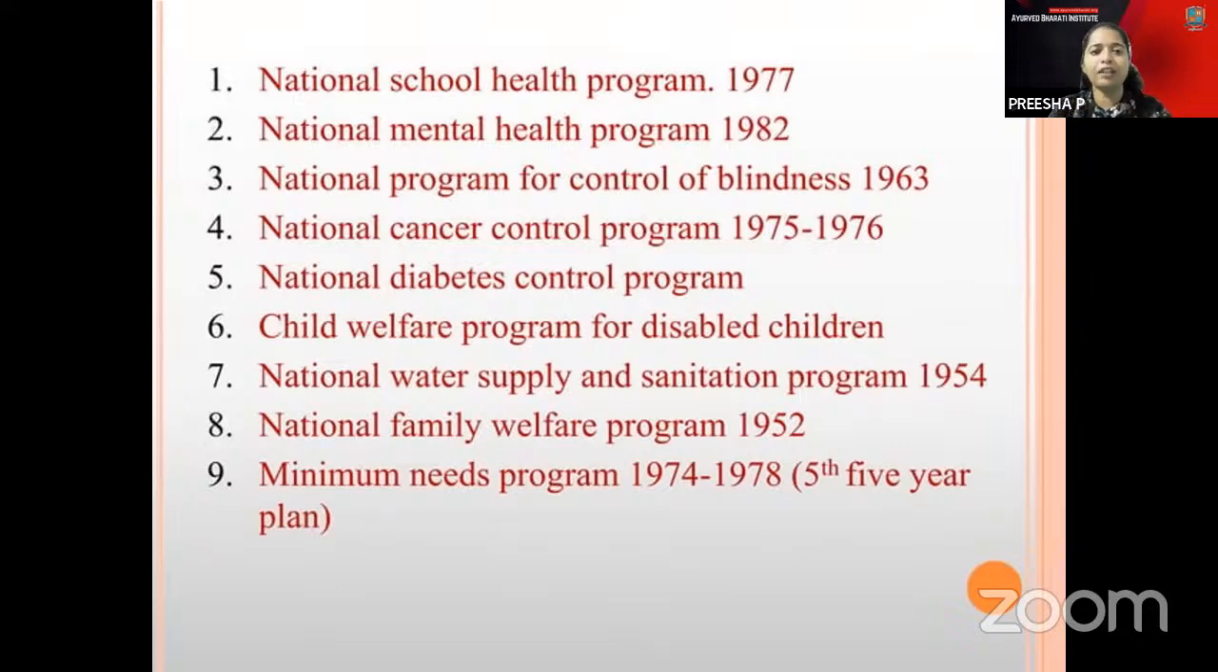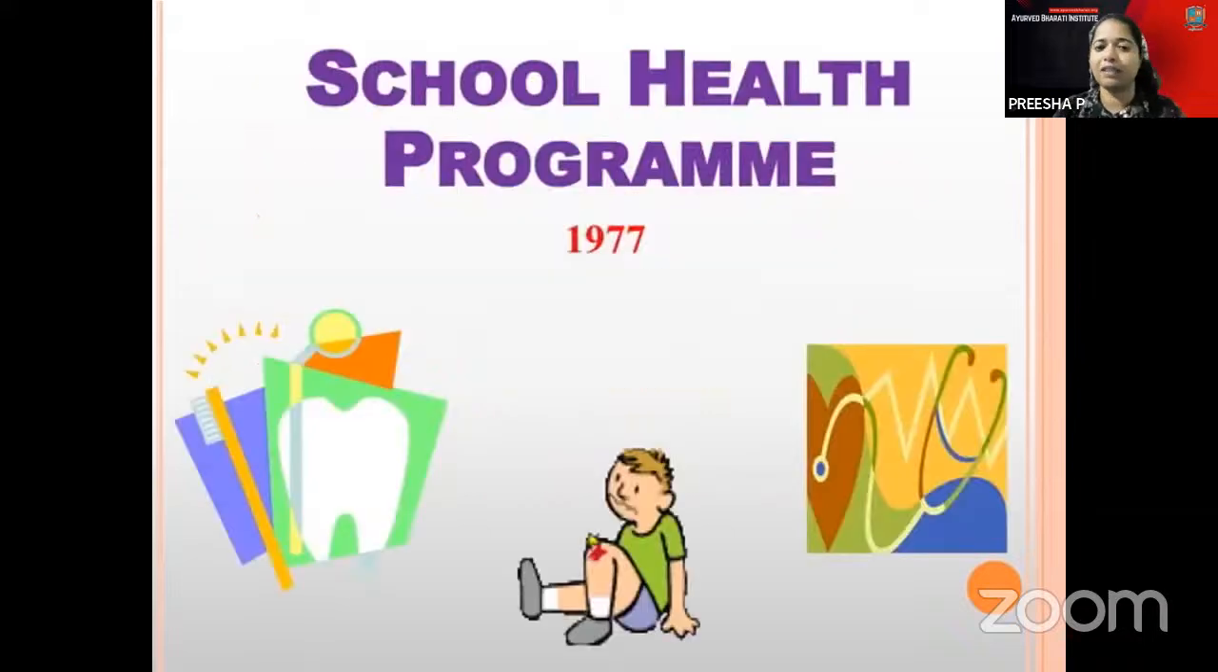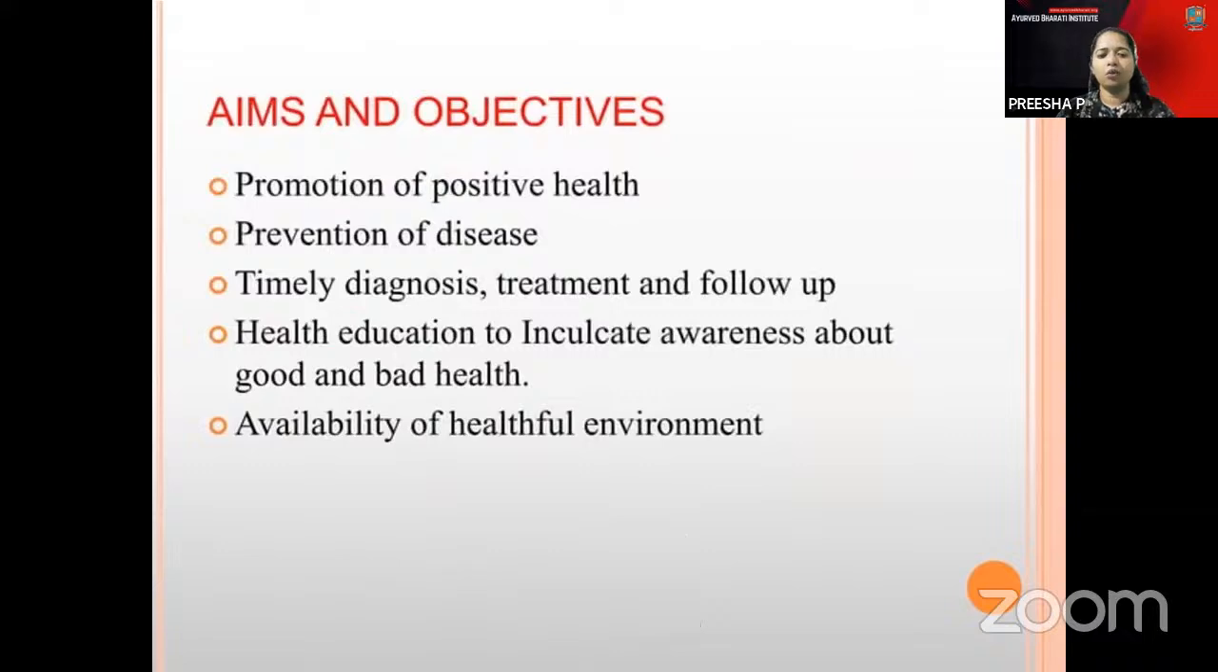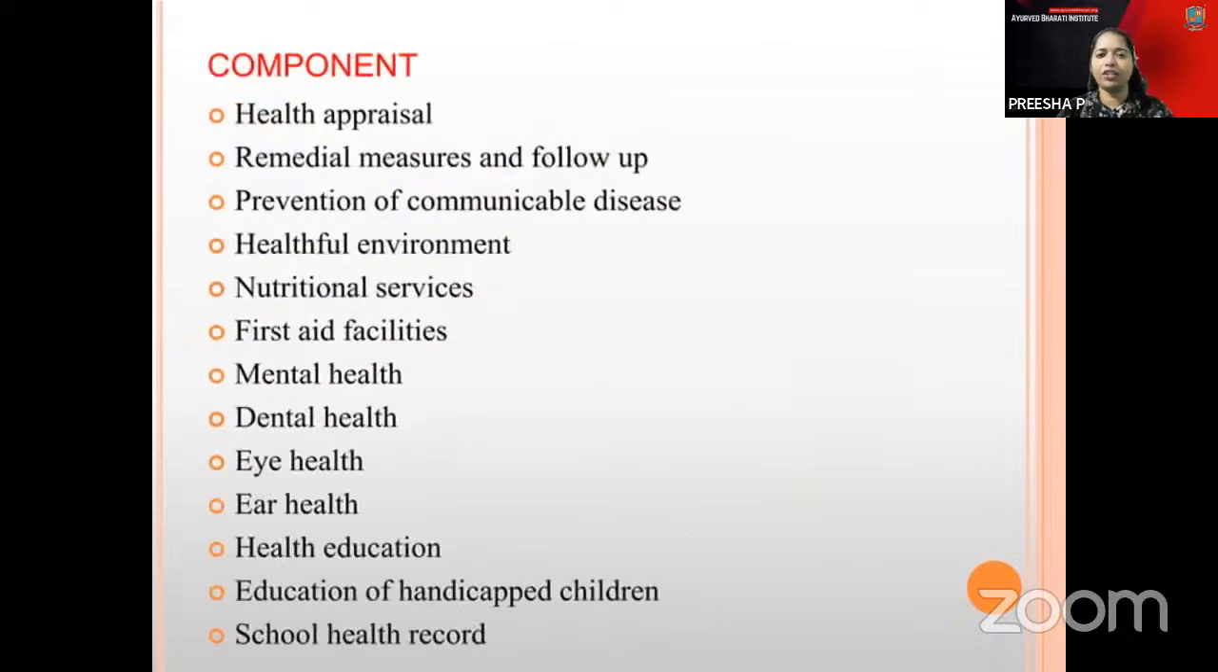One of the important things to always take care of is the National Cancer Control Program, in the year 1975 to 1976. There is the National Water Supply and Sanitation Program in the year 1954. School health programs were launched in the year 1977, mainly health education and all.